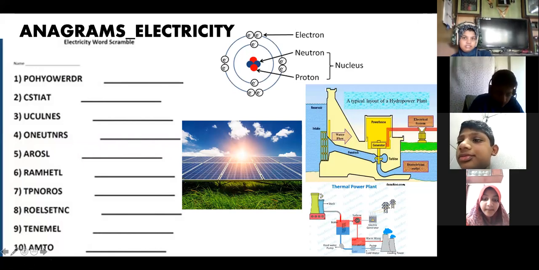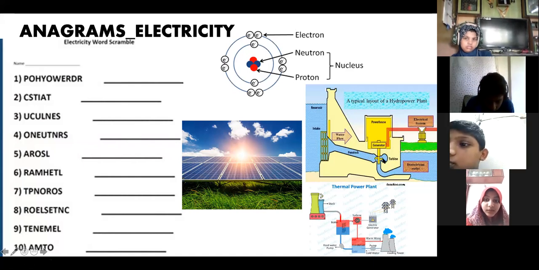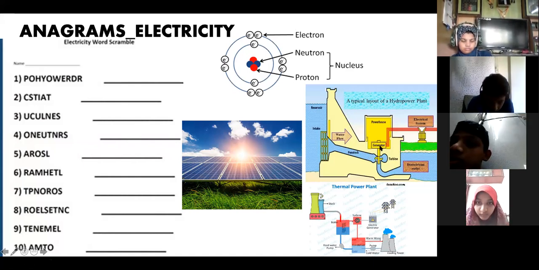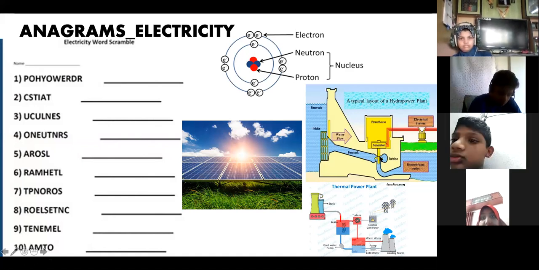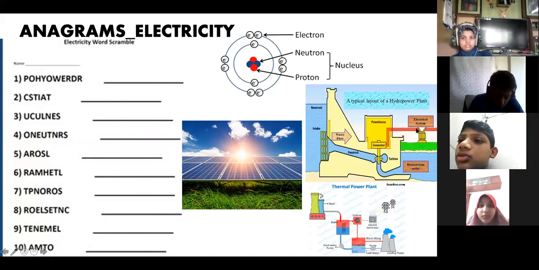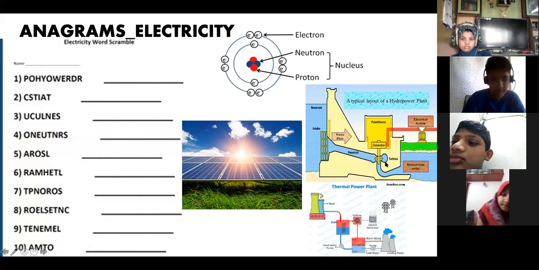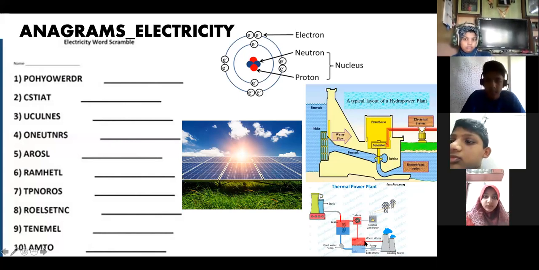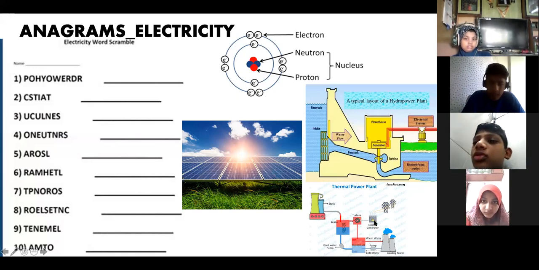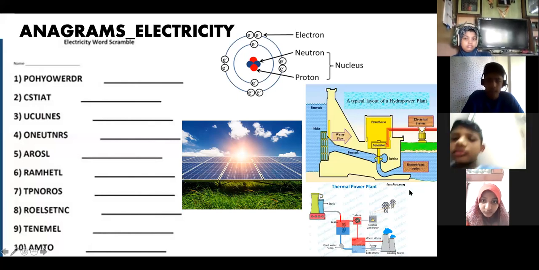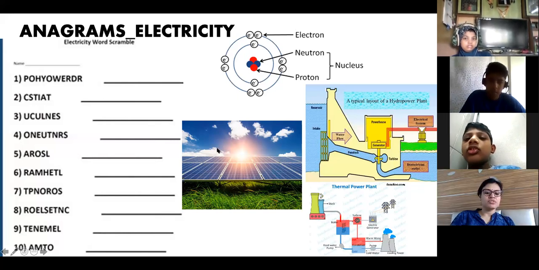You can see the pictures over here. This is hydroelectric power. Water from the reservoir falls on this turbine, which rotates and generates electricity. This electricity reaches our houses through the electrical system and cables. And this is a thermal power plant. The same thing takes place, but instead of water you have steam produced from the boiler, which rotates the turbine, and again electricity is produced, which reaches cities and homes through cables. So this is thermal and hydroelectric power.